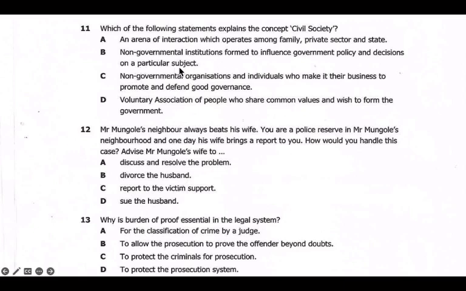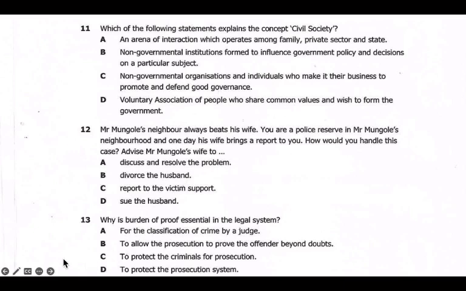So these other ones, like for example, a non-governmental institution formed to influence the policies and decisions on a particular subject. So the civil society does not target to influence the decision only. It usually tries to promote good governance by influencing the decisions. Because here you can think they influence the decisions, but exactly what type of decision of the government are they influencing? So their target is to defend good governance. So that is the target.